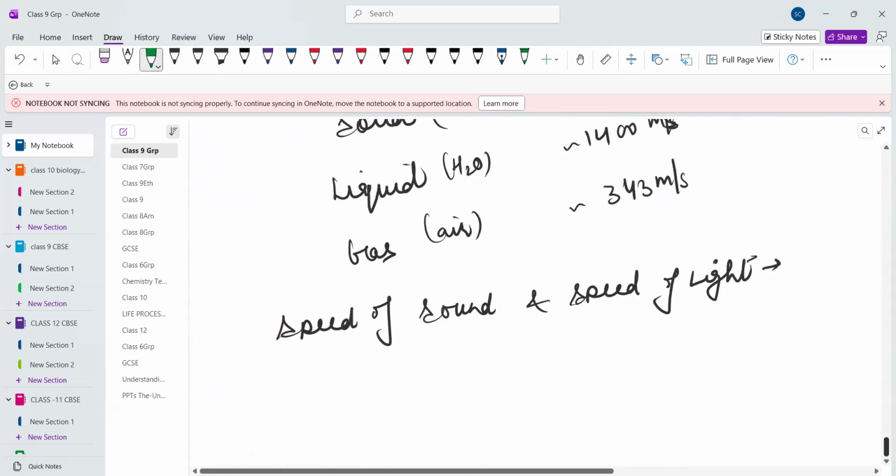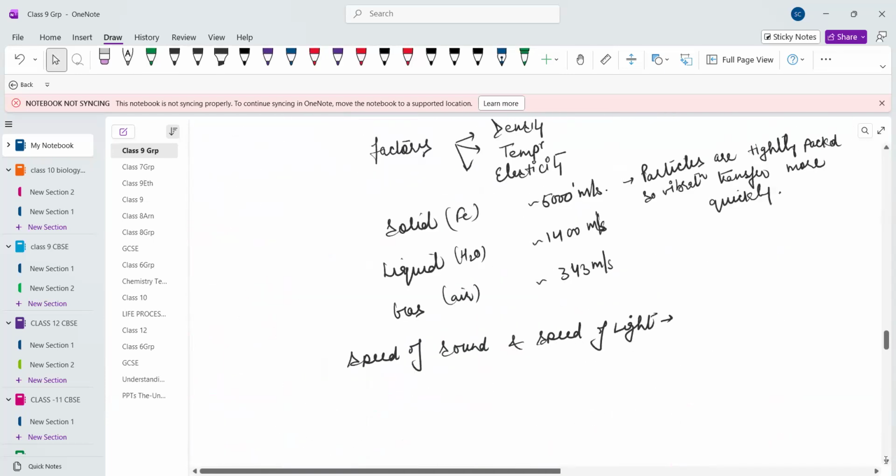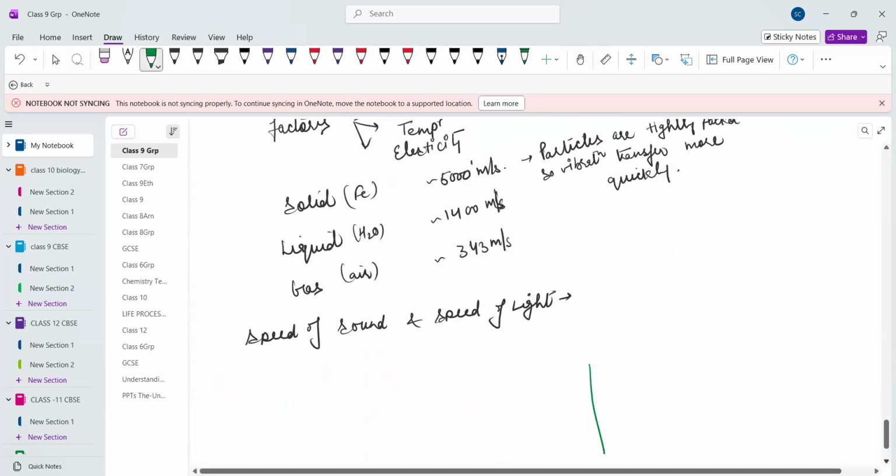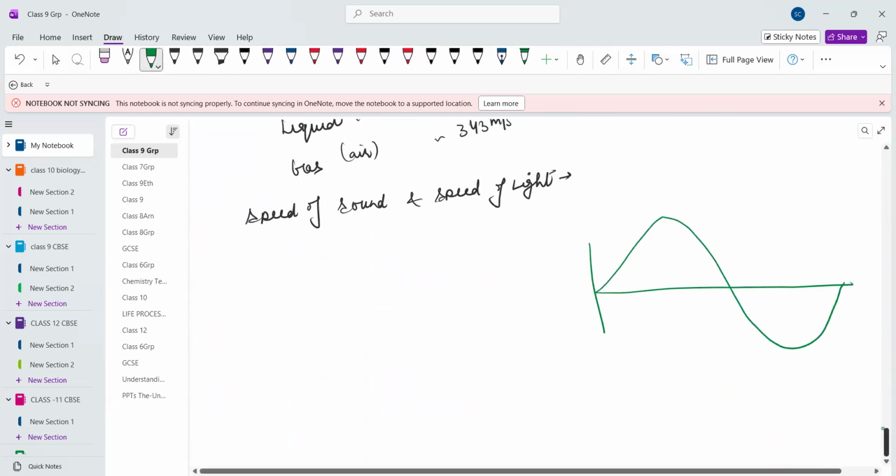For example, we are having a wave again. So the same transverse wave I'm going to draw. So this is my transverse wave. Ma'am, there's no amplitude in a longitudinal wave, I suppose, right? No, there is amplitude also. But in what direction, ma'am?